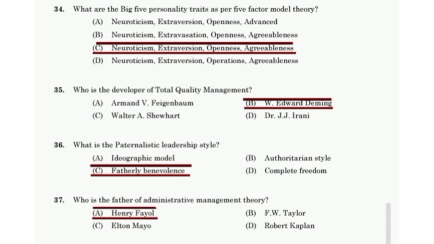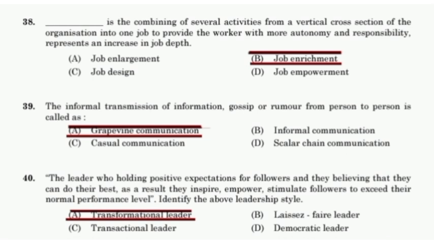Job enrichment is the combining of several activities from a vertical cross section of the organization into one job to provide the worker with more autonomy and responsibility, representing an increase in job depth. The informal transmission of information, gossip, or rumor from one person to another is called grapevine communication.